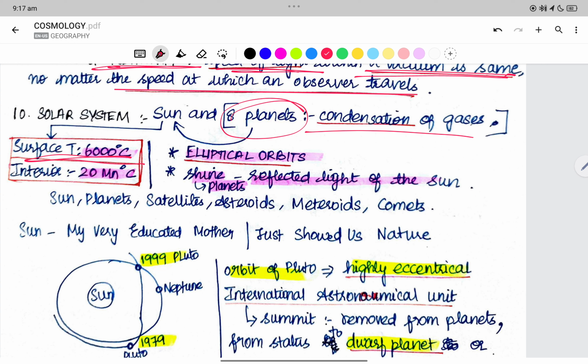The surface temperature of the sun is 6000 degrees Celsius, whereas the interior temperature is 20 million degrees Celsius.